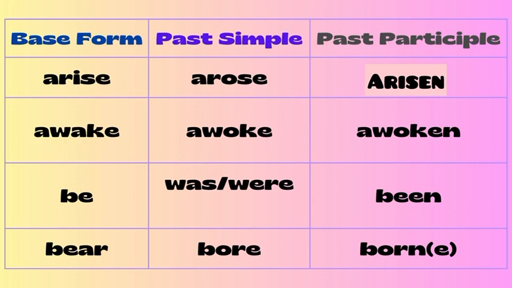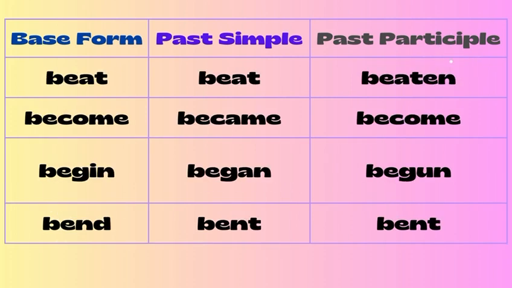Arise, arose, arisen. Awake, awoke, awoken. Be, was or were, and been. Bear, bore and born. The base form is beat, past simple is beat and past participle is beaten.